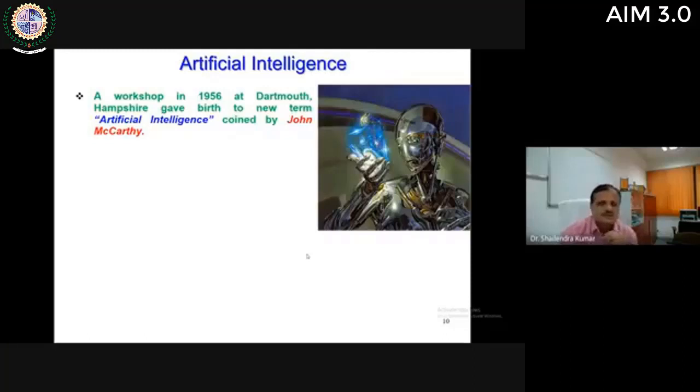At that conference, around 10 researchers signed one paper that they would work on developing some intelligent system which can ease the problems of industries.